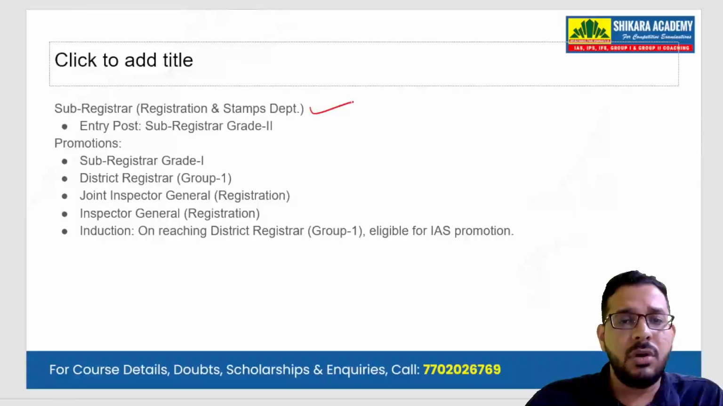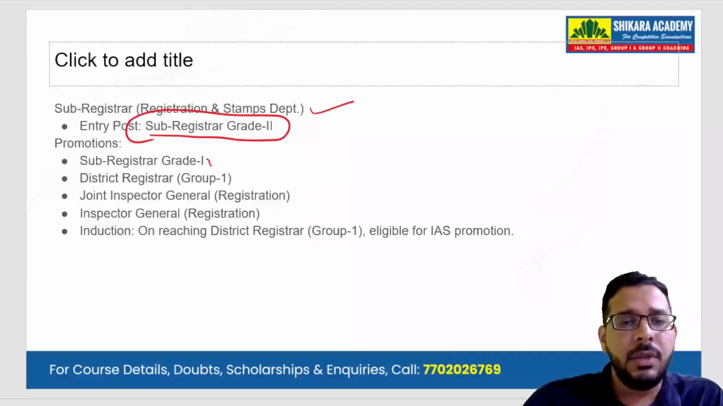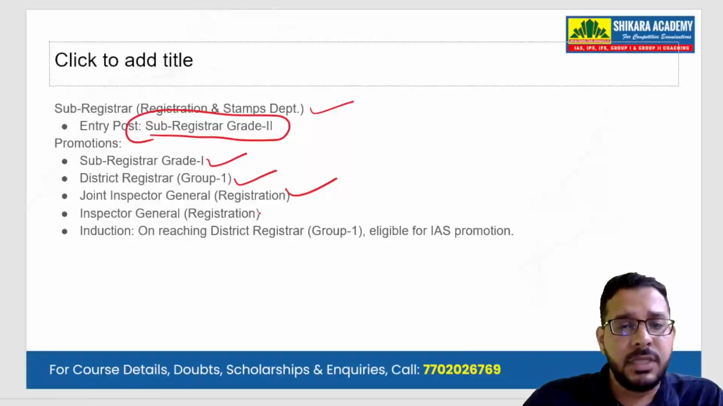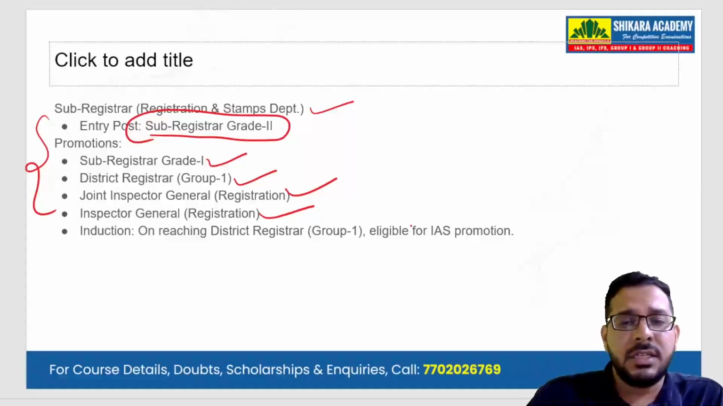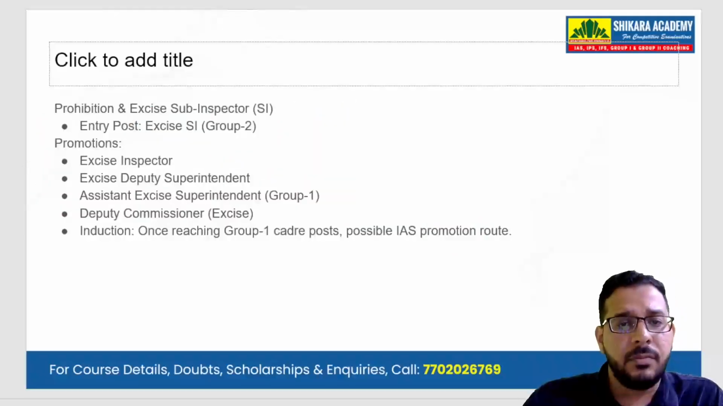We have another post called Sub Registrar. So the entry level is Sub Registrar Grade 2. Then he can become Sub Registrar Grade 1. Then he can become District Registrar. He or she can become District Registrar Group 1. Then they can become Joint Inspector General. Then Inspector General. So here also, if the service is excellent through the promotions, he can also be inducted into IAS at the end of his journey.